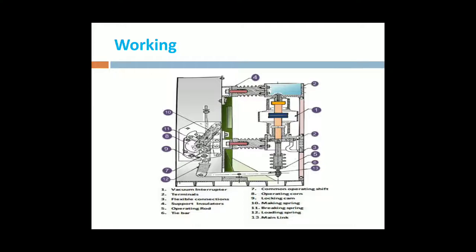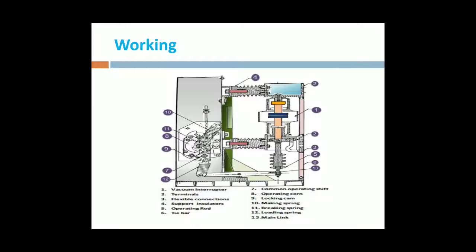That vacuum chamber is totally filled with vacuum. When the arc is struck in this vacuum chamber, there are no ionization particles in it. Due to the fewer ionized particles in that chamber, the arc is quickly reduced.